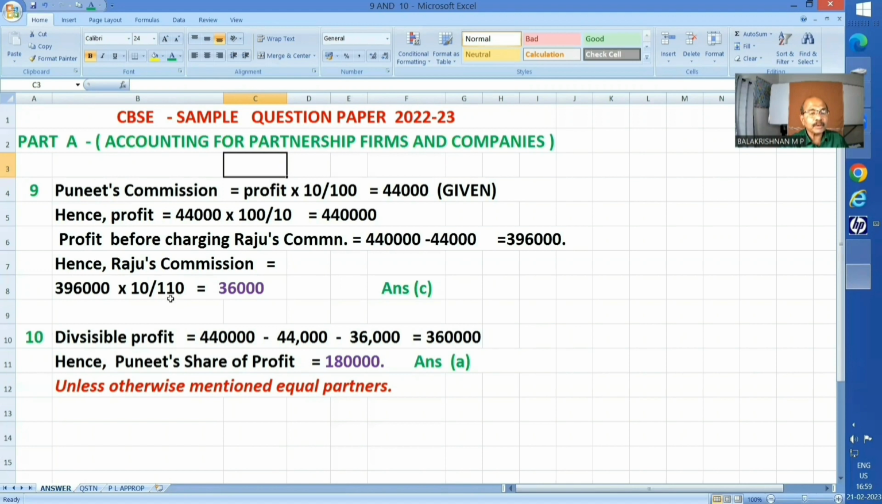Why upon 110? It is after charging. So after charging means rate upon 100 plus rate. It happens to be 36,000. We can check it also. 3,96,000 was there, minus this expenditure of 36,000, 3,60,000. On the 10%, he gets a commission. So answer C is the correct one.